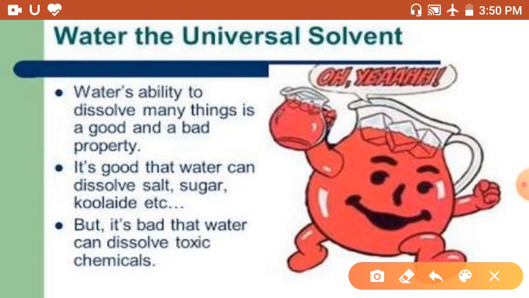Water's ability to dissolve many things has good and bad properties. A good property means it can dissolve salt. For example, we can obtain salt from the sea, right? So it is a good quality. And bad means it can also dissolve toxic chemicals in it. Okay, so this has a good and a bad property also.